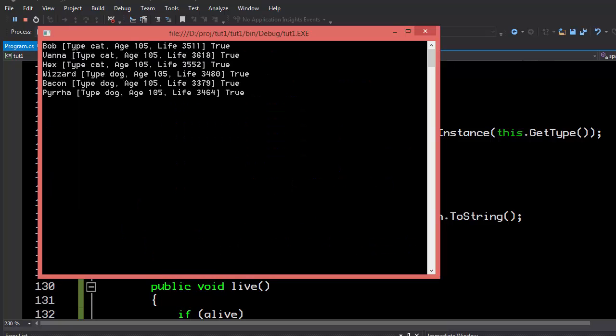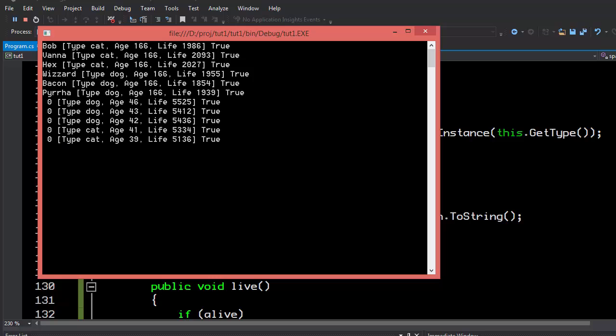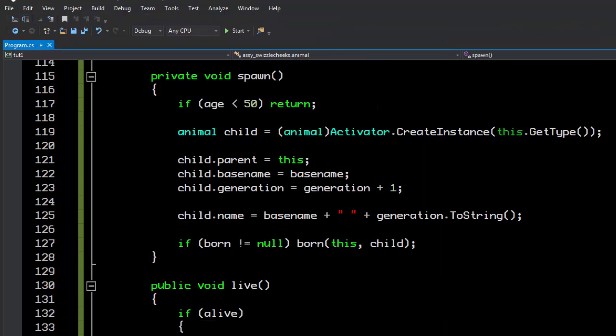Right about now. Oh, and we messed up. How did we mess up? Let's take a look at how we messed up. Parent is this. Base name is base. Oh, because we never set the base name.